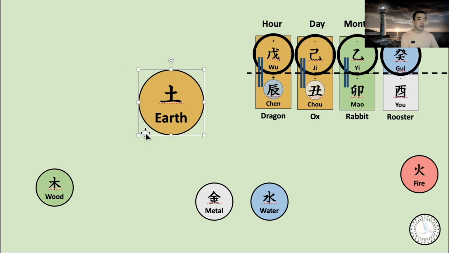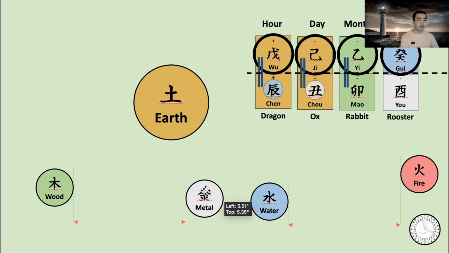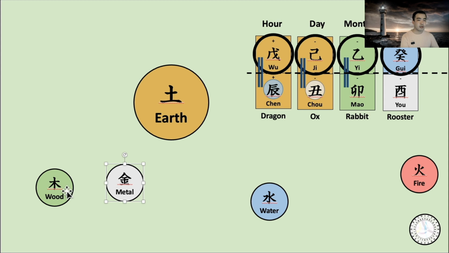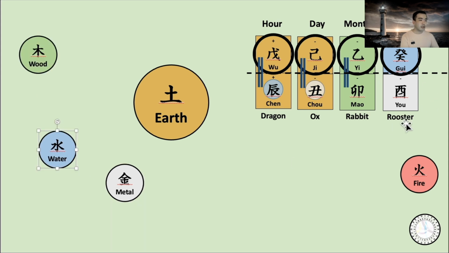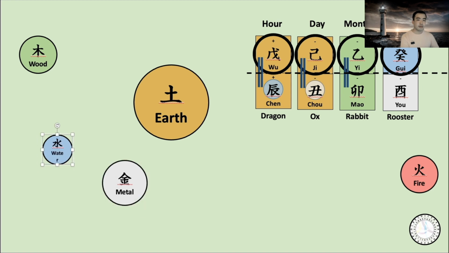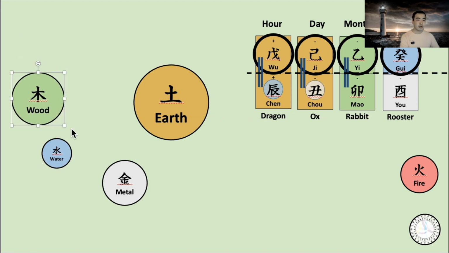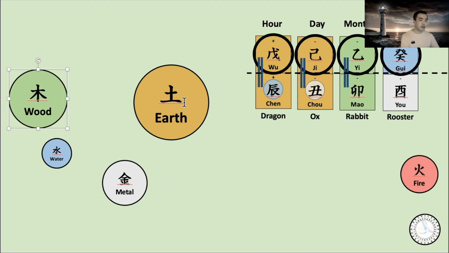There's maybe 1 metal here and water here. Metal is in the earthly branch, so I will draw metal a little bit bigger than water. But water gets supported by this metal as well. And then wood, I will say second biggest. It is bigger than this metal, but smaller than this earth.